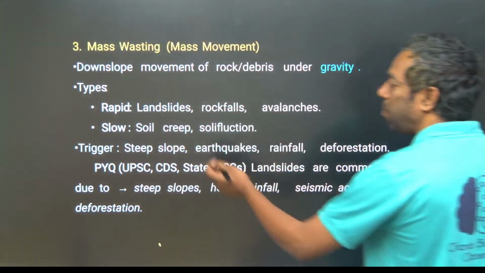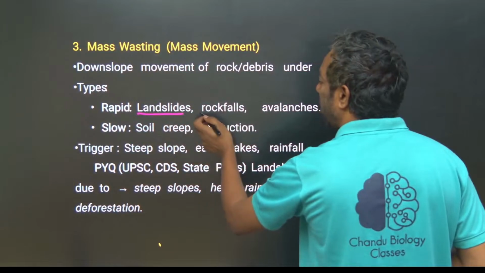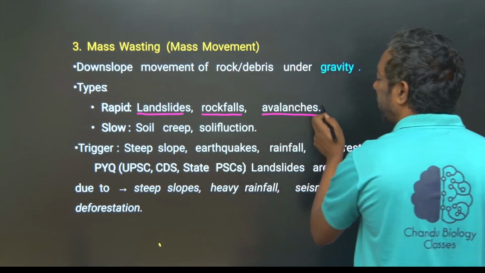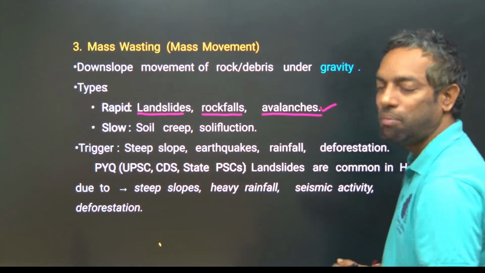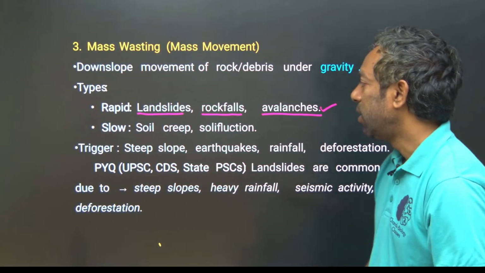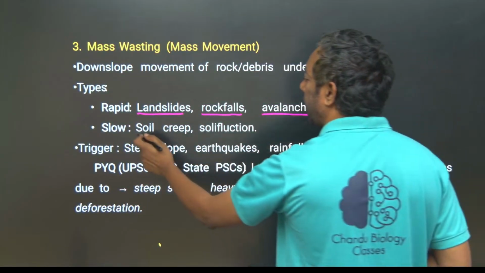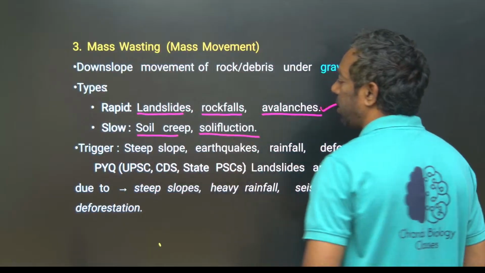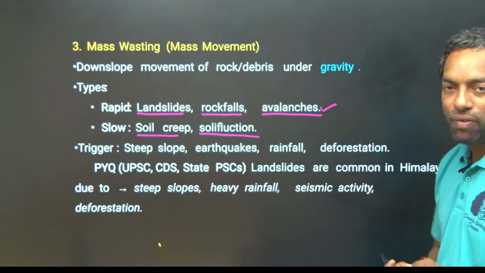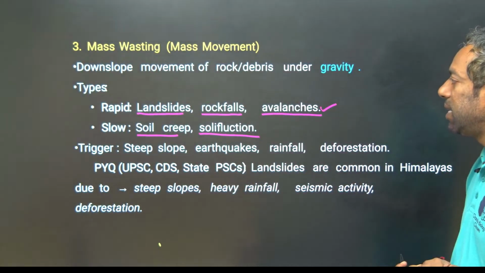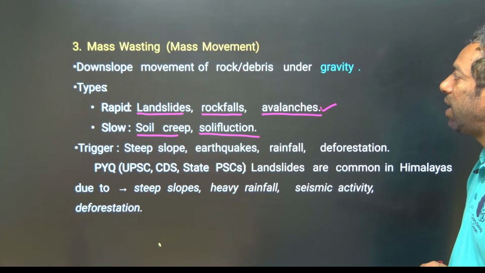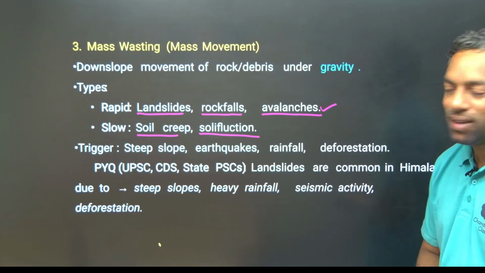If it is rapid, there are landslides, rock falls and avalanches. If it is a slow process, there is soil creep and solifluction. Guys, these are the types of mass wasting, meaning mass movement of the earth surface.